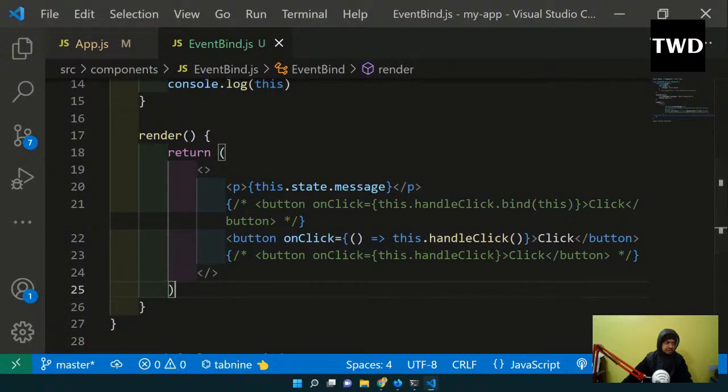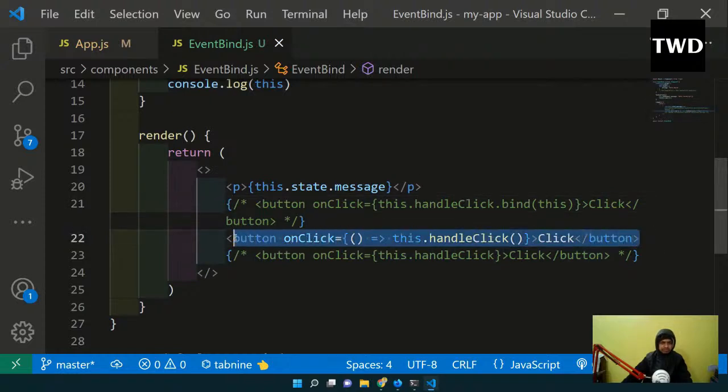This is one method, but the last method is the one we generally use in production nowadays in React, and in class based components also, and that is also an arrow method only. The earlier one we will use if I am passing some parameter here.